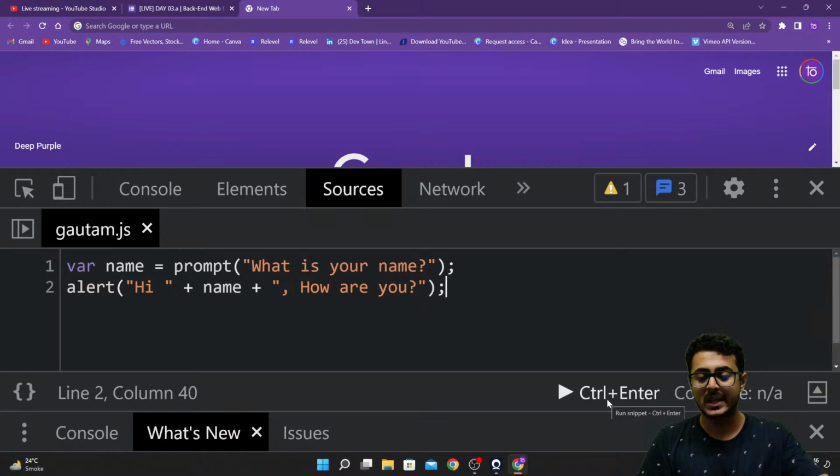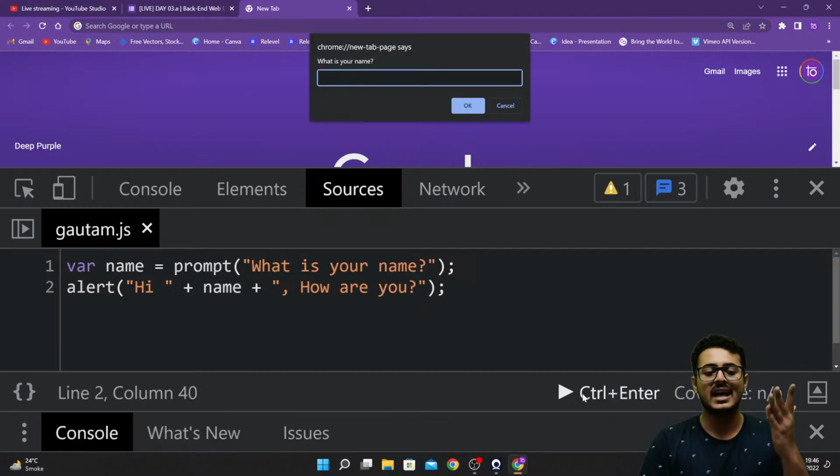If you want to run this particular file, it may contain 10,000 lines of code, it may contain 40,000 lines of code itself. We don't know about it, we don't care about it. If you want to run all the code present in this file, you just click on this Control plus Enter, or this play button, or you can just press Control Enter. All these cases are possible. So right now I'm just clicking on this button. As we're able to see, this Gotham.js got executed.